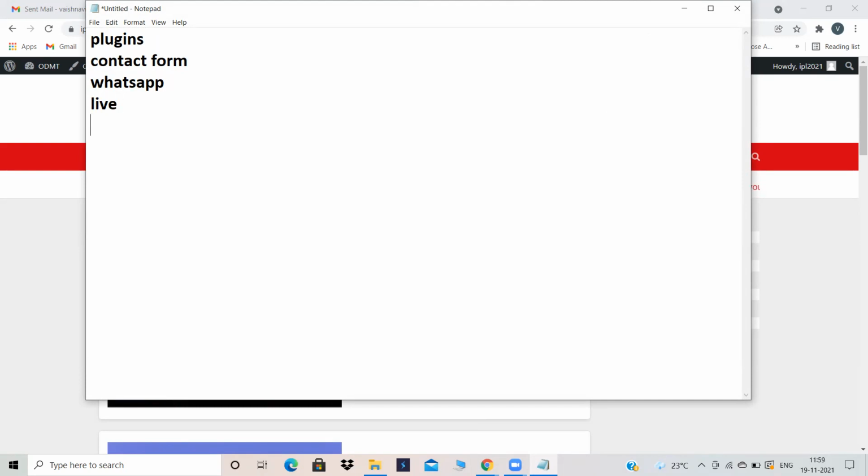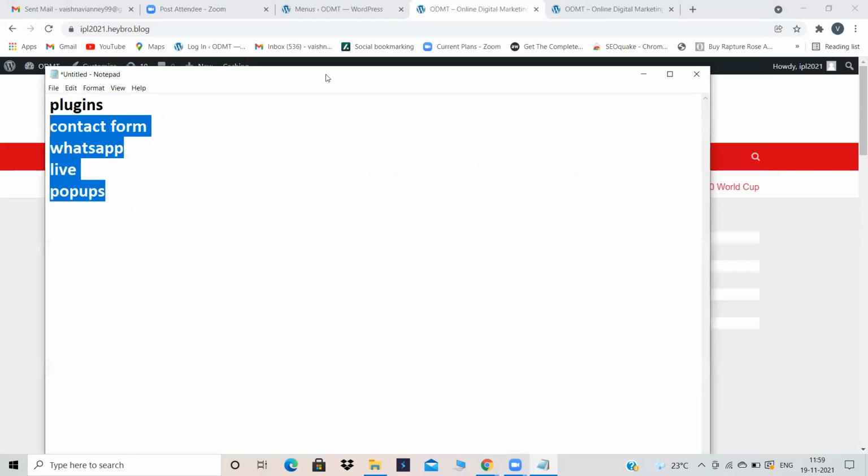And pop-ups will be there. I think you guys are aware of pop-ups. Whenever you enter some website, a pop-up will appear, and until you give your credentials, that is your Gmail ID and your name, you cannot see that particular content. All these things are known as plugins. That means creating some new options in your website.